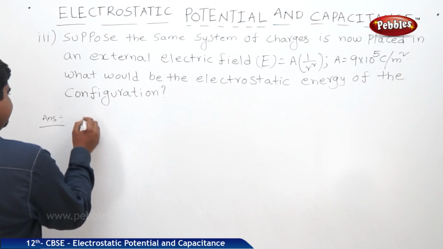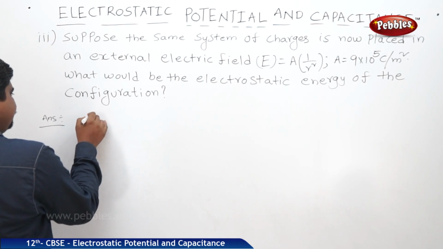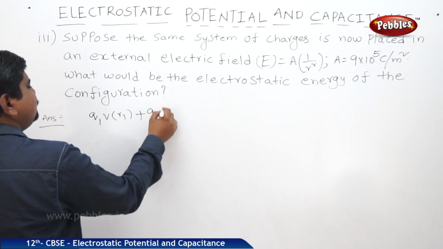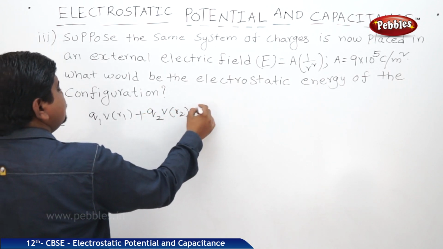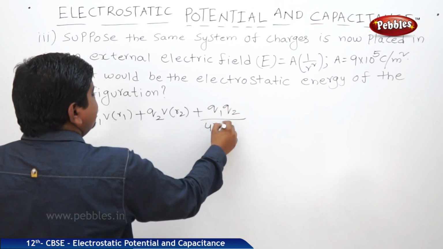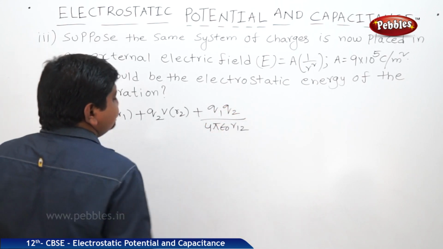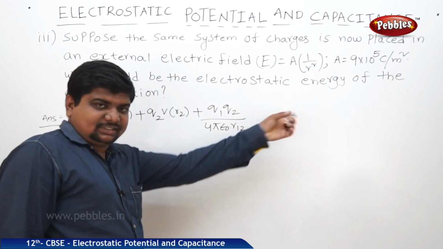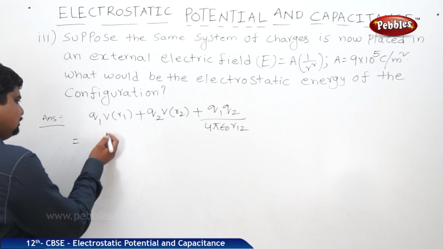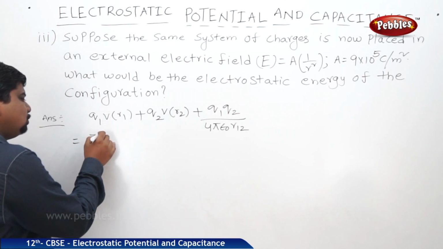It is like this: Q1 V of R1 plus Q2 V of R2 plus Q1 Q2 by 4 pi epsilon naught R12. This was already discussed, 0.7 joules. So whatever these values are, what is Q1? 7 microcoulombs.